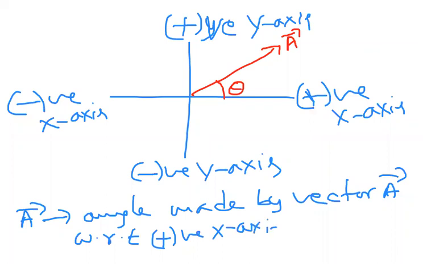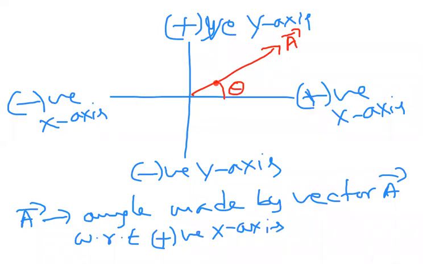Everyone is comfortable till here, because theta, you observe, is made with respect to positive x-axis. So what is theta? Angle made by A bar with respect to positive x-axis. The problem is here, what is the direction of this theta? So now the question is clockwise or anti-clockwise.